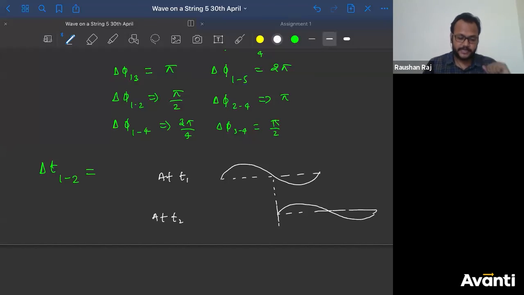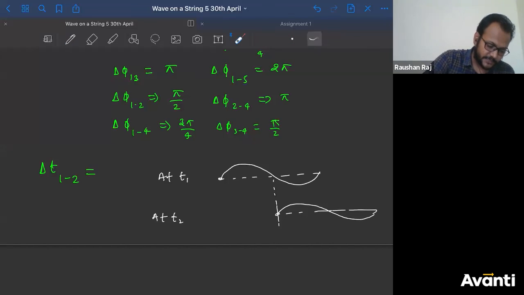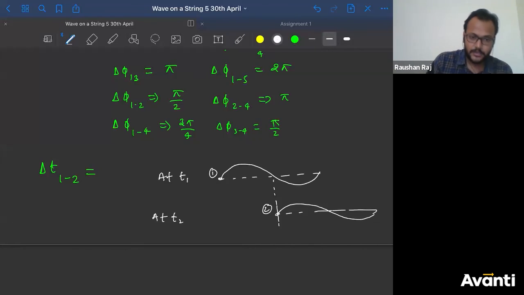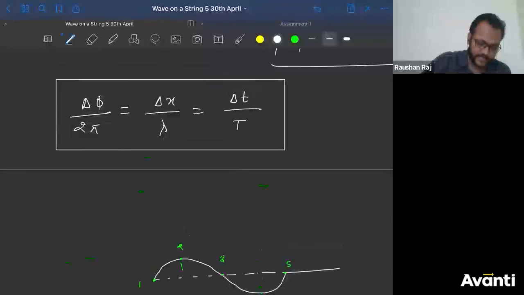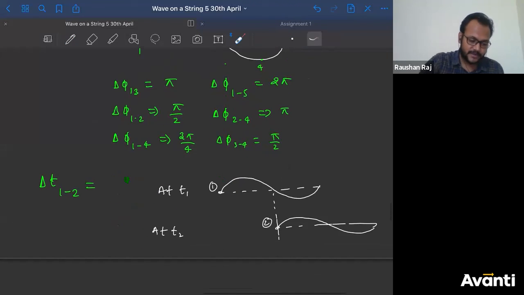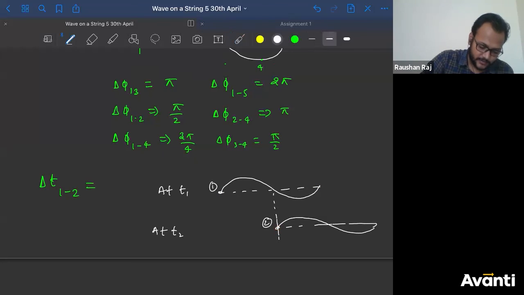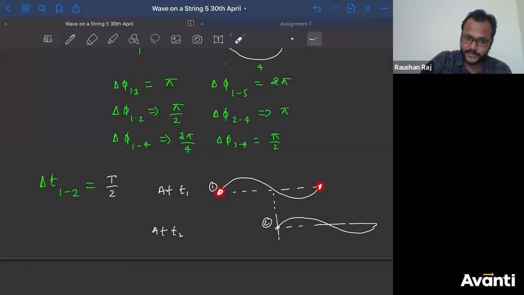ठीक है? तो अब बता इस पॉइंट और इस पॉइंट के बीच में कितना फेज डिफरेंस है? This is 1, this is 2. What is the time difference? तो कितना डिस्टेंस होगा? देखो ये क्या बोला था मैंने आपको. I have already given you this relation, right? So अगर पूरा ट्रेवल किया होता यहां से यहां तक, कितना होता है? कैपिटल T. हाफ किया मतलब T by 2. So if this particle had moved here, तो पूरा one complete oscillation would have been completed, right? But the particle has come to half of it. तो क्या लिखेंगे? Directly it will be T by 2 only. Correct है? पूरा from here to here one capital T. From here to here half of it. So capital T by 2.